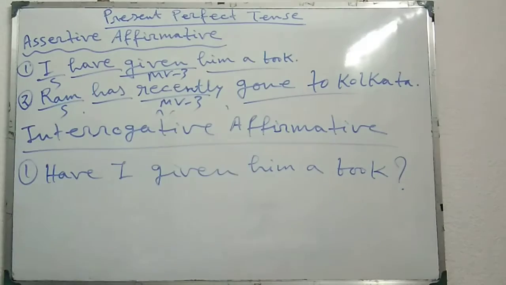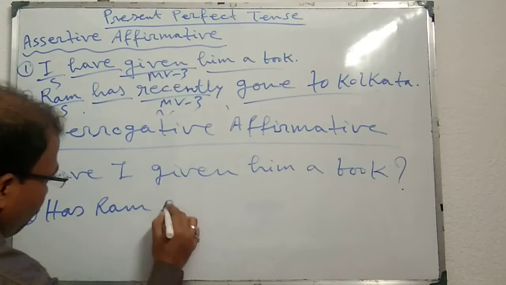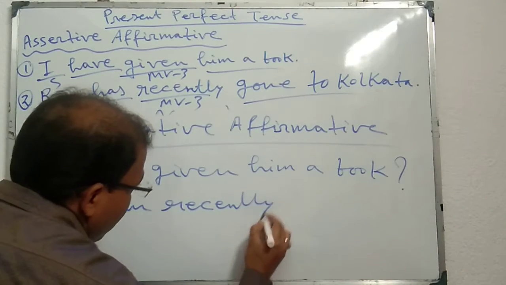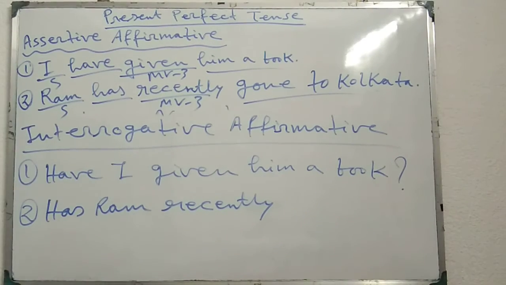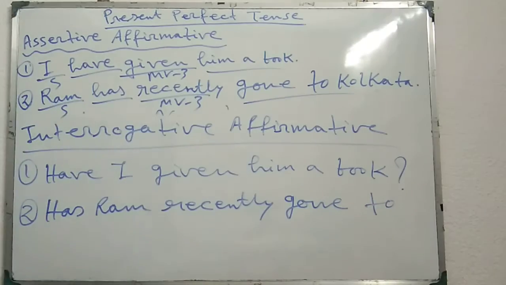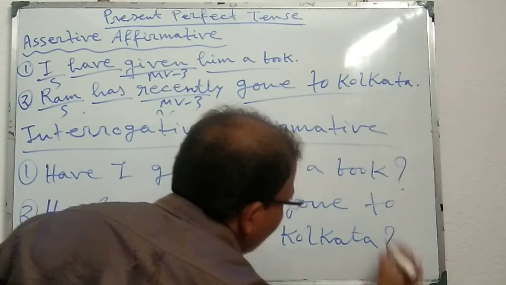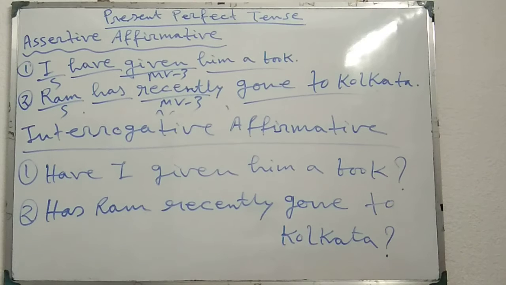At last a question mark. And the second one, Ram has recently gone to Kolkata: Has Ram recently gone to Kolkata? Question mark. In this way, by placing have or has just before the subject, we can change this assertive affirmative sentence into interrogative affirmative.